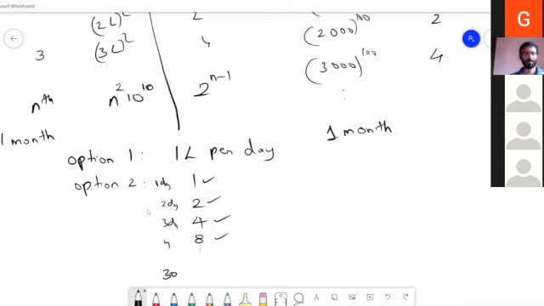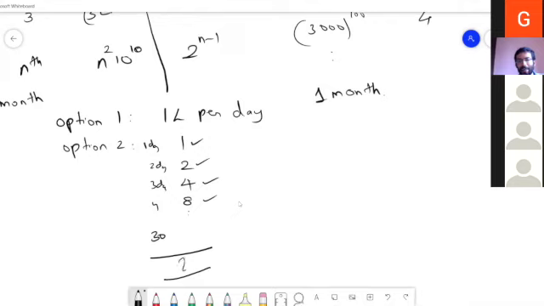And the next question is, is it possible for you to determine the total sum that you get after 30 days in option 2? Can you find this value? Not necessarily the actual number, but an expression for it. You can find? Yeah. If you find, can you put it in the chat box?